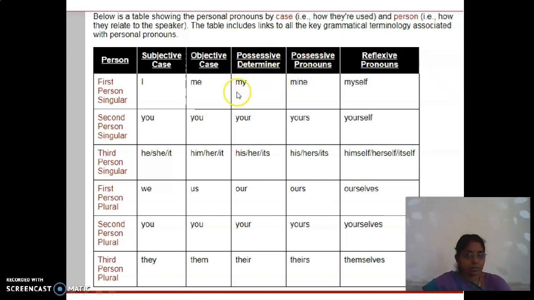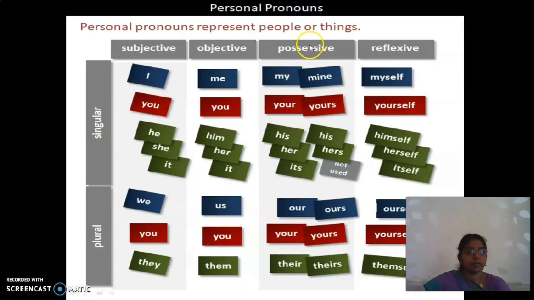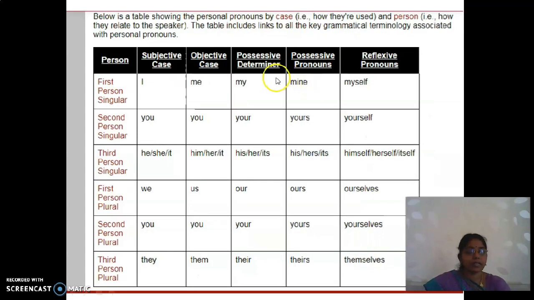Possessive determiner is "my" and possessive pronoun is "mine." See here, in possessive, you have two things, right? My and mine. Here it is clearly mentioned: possessive determiner is my and possessive pronoun is mine. So where is the possessive determiner used and where do possessive pronouns have to be used? Based on the sentence, you will identify all these when I give examples.